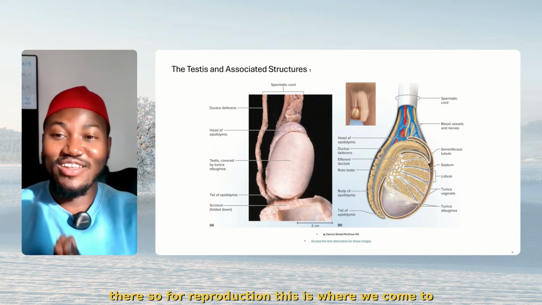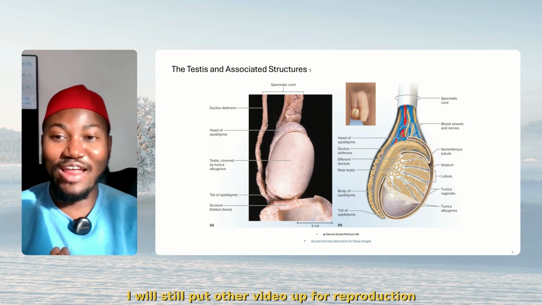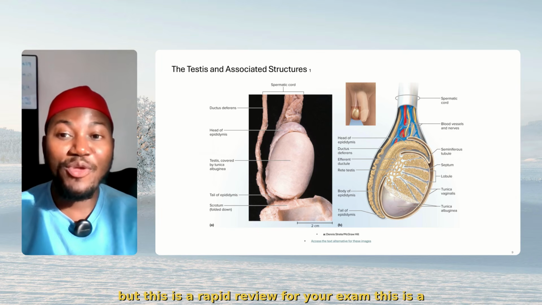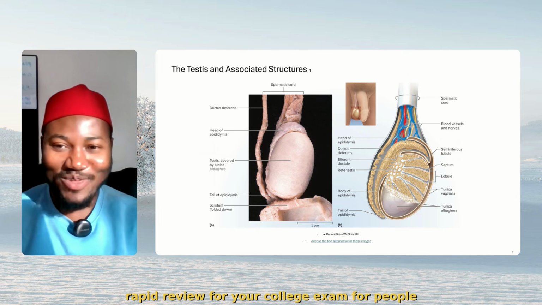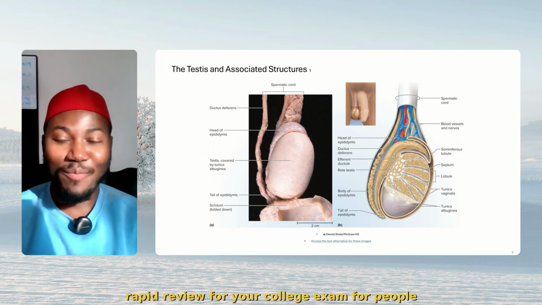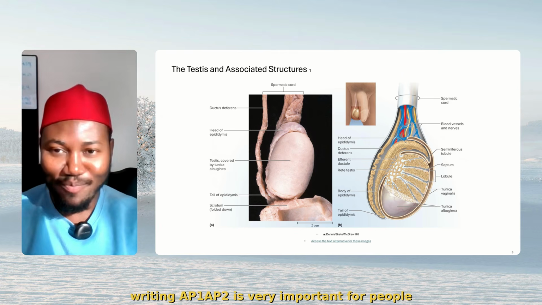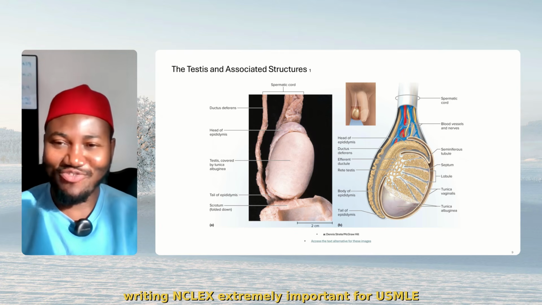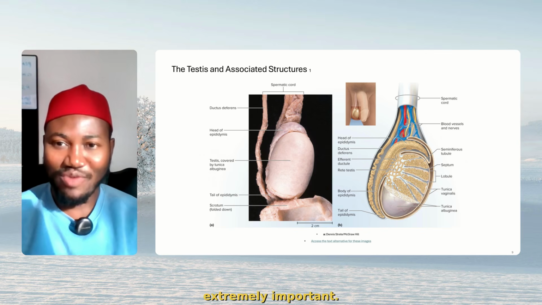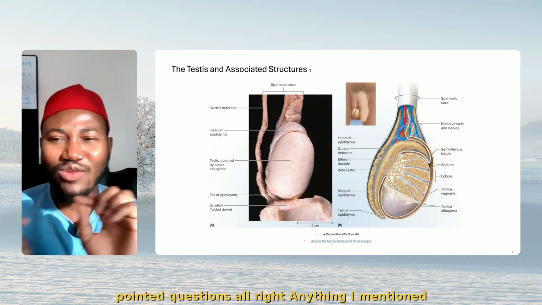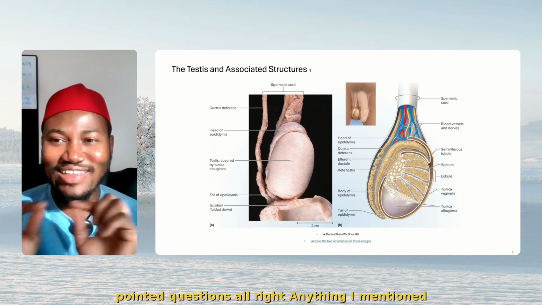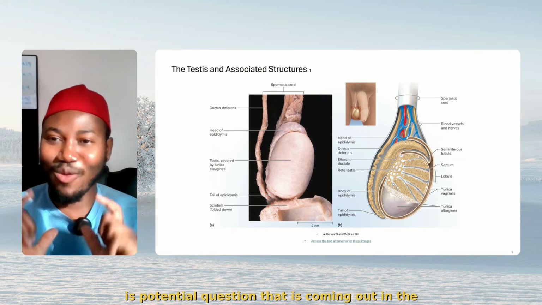So for reproduction, this is where we come to the end. I'll still put another video up for reproduction, but this is a rapid review for your exam. This is a rapid review for your college exam. For people writing AP1, AP2, it's very important. For people writing NCLEX, extremely important. For USMLE, extremely important. These are pointed questions. All right? Anything I mentioned is a potential question that is coming out in the exam.